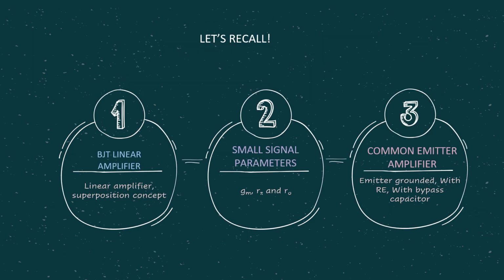So that's all about the video. We have covered 3 subtopics. The first one is BJT amplifier, the second one is the small signal parameters, and the third one is the common emitter amplifier. But for this particular video, we only covered the emitter grounded. The other 2 types we are going to cover in the next video.